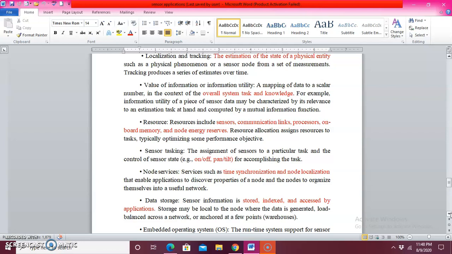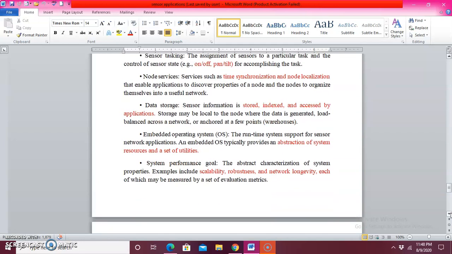The next one is about node service. Node service in the sense is nothing but time synchronization and the localization that enable the application to know the properties of a particular node. Then data storage, which is nothing but the sensor information, how it is accessed by the application, and how the storage happens inside a particular sensor. Then embedded operating system. This is nothing but an OS, without which you can't operate any operation. Either you are going with TinyOS or you are going with RTOS. There are so many operating systems we have.